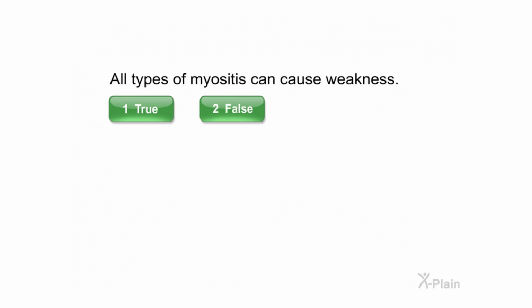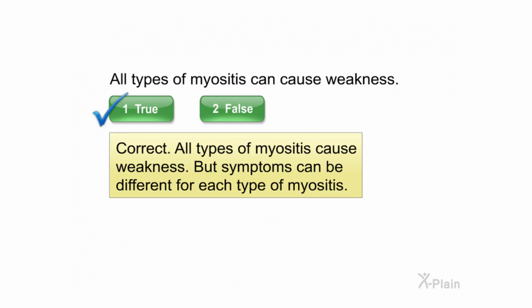All types of myositis can cause weakness. Select true or false. Correct. All types of myositis cause weakness, but symptoms can be different for each type of myositis.